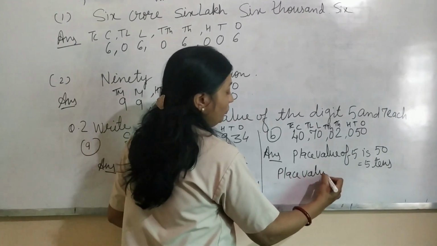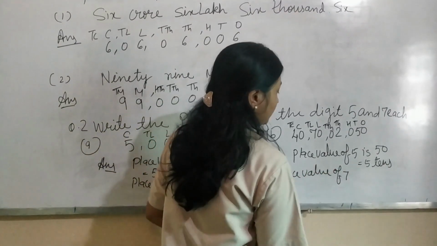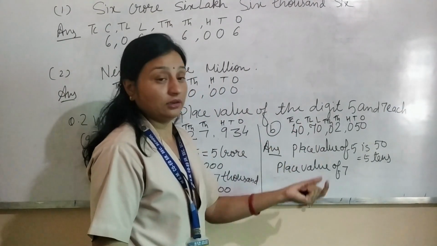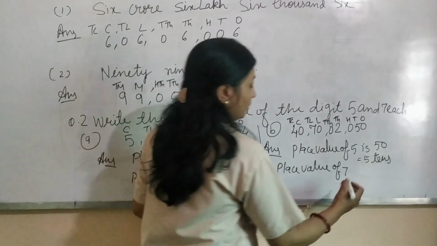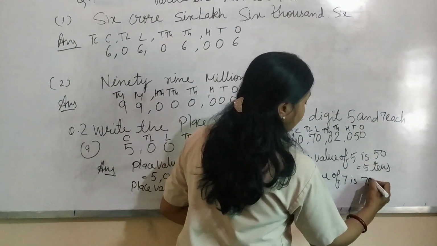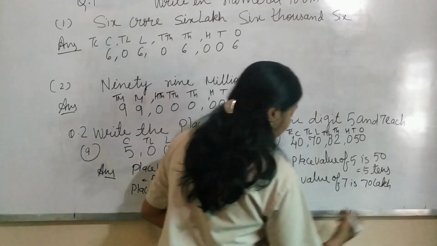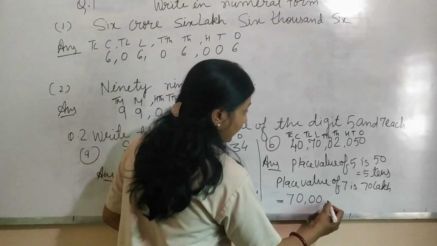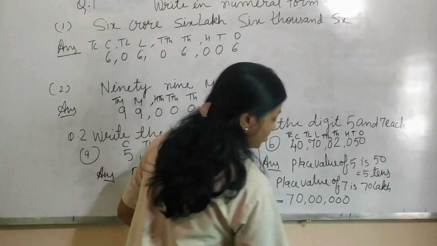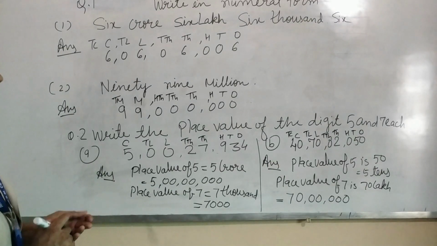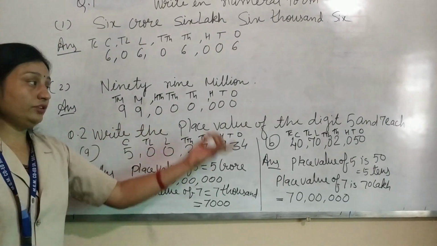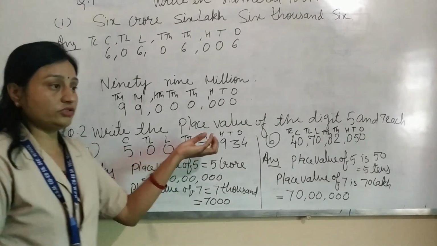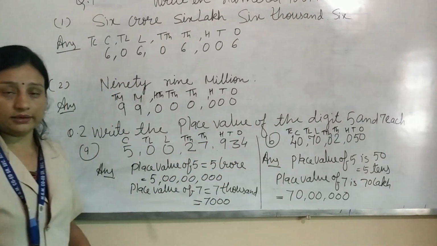Now the place value of 7. The place value of 7 is 70 lakh. And the numeral form is 70 followed by all zeros. So whenever any digits are given and you need to find the place value, first check which form is given, Indian or international.